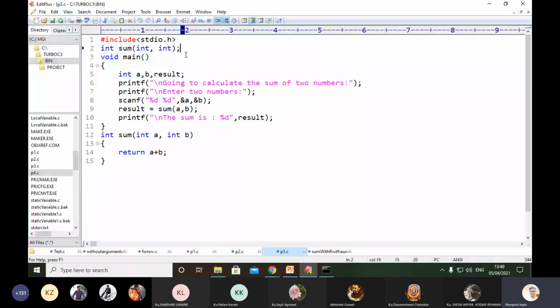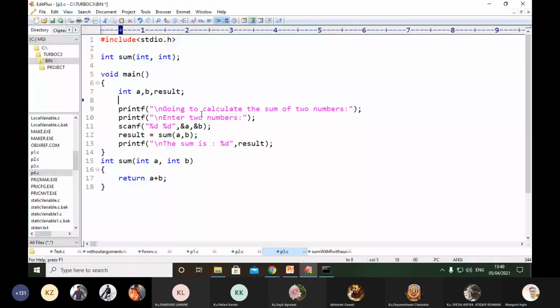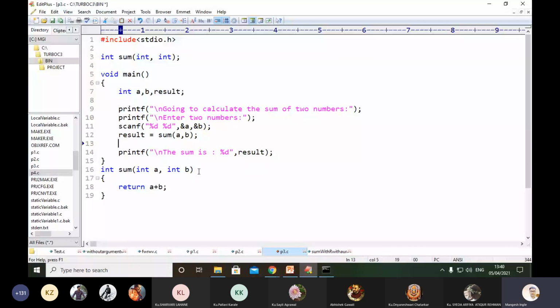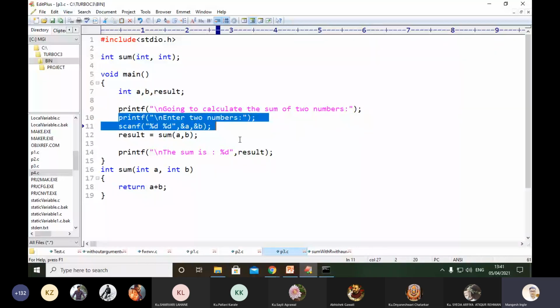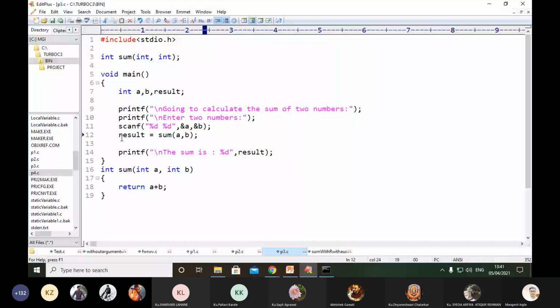Okay, you can see here, functions with arguments with return value. Here the arguments are integer, and the return value is also integer. To perform addition of two numbers, for that we use two variables, and for the result we use another variable, that is result. The printf and scanf statements do their own work as usual, for reading and writing.